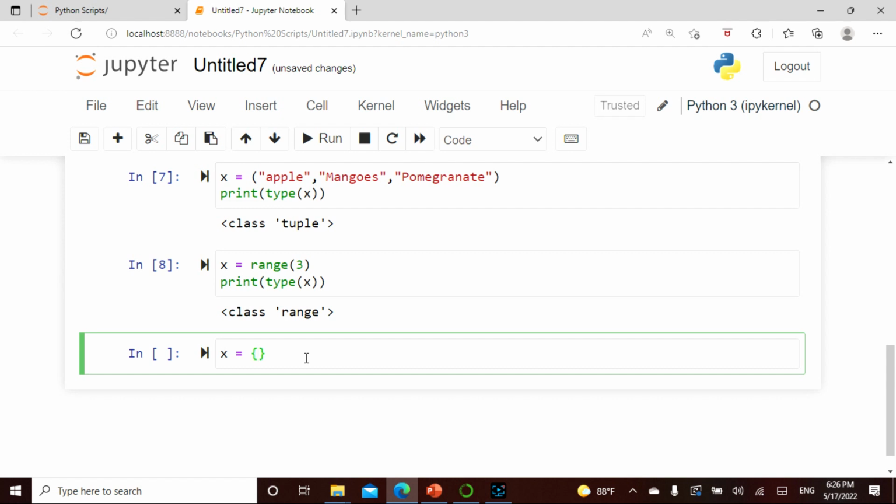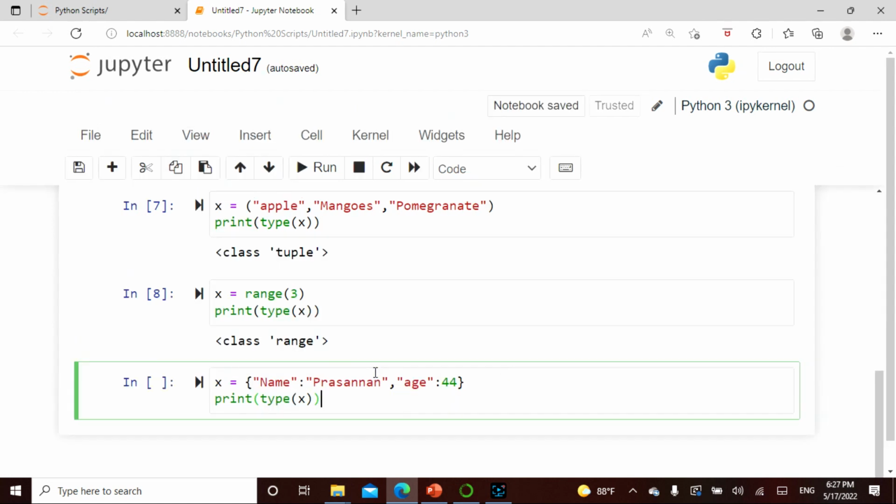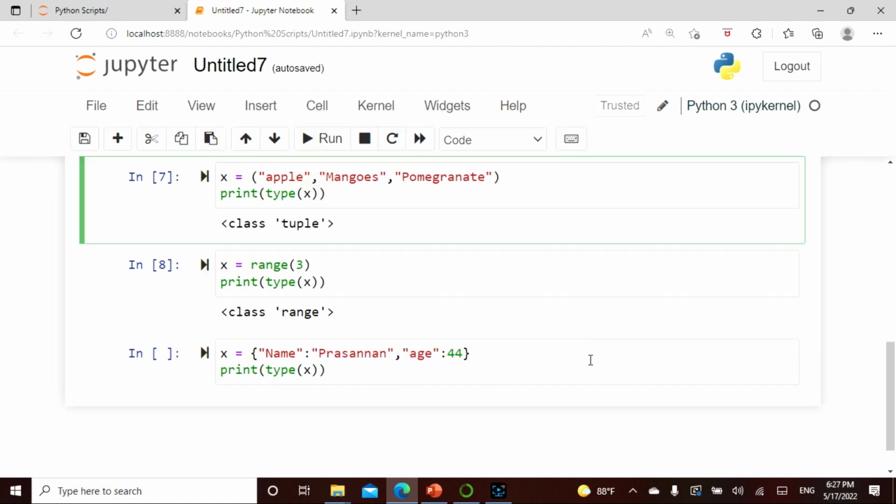This is called curly brackets, and what I'm going to say is name, and the name I'm going to say is my name, and I'm going to say comma age, and I'm going to say age is 44. Now I'm going to say print type of x. Let us see what is actually happening here.